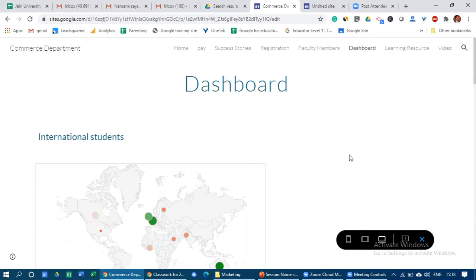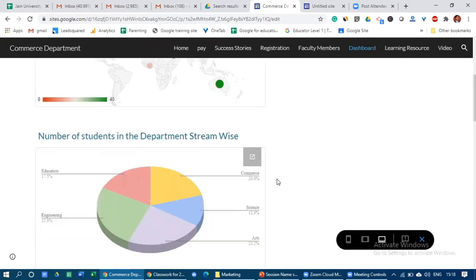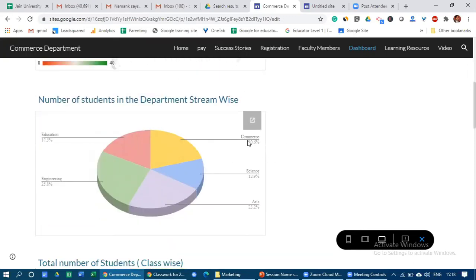So basically what happens in a dashboard is, as soon as you make some changes in your main file, automatically those changes will happen over here. So this is my real-time dashboard. For example, as of now, in my department, nearly about 25 students are in the engineering field. So if I change this amount in my Excel sheet or in my spreadsheet, automatically it will give me the refreshed information. So this is dashboard. With the help of Google site, you can prepare a real-time dashboard.